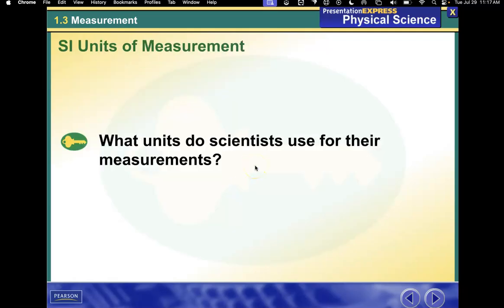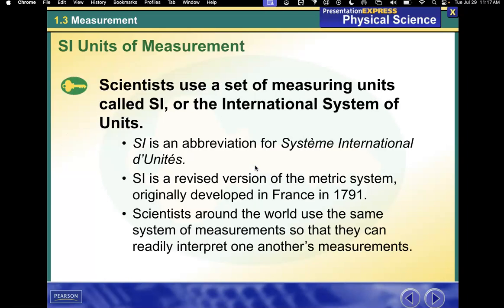What units do scientists use for their measurements? Scientists use a set of measuring units called SI, or the International System of Units. SI is an abbreviation for Système International d'Unités. It's French. SI is a revised version of the metric system, originally developed in France in 1791. Scientists around the world use the same system of measurements so that they can readily interpret one another's measurements. By keeping the measurements the same, they can be passed around all over the world, and everybody knows what they are.